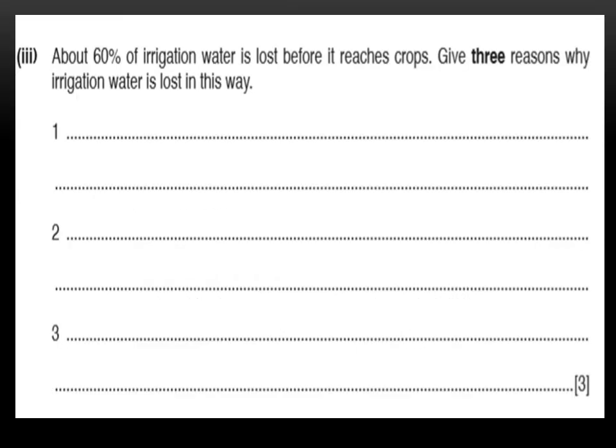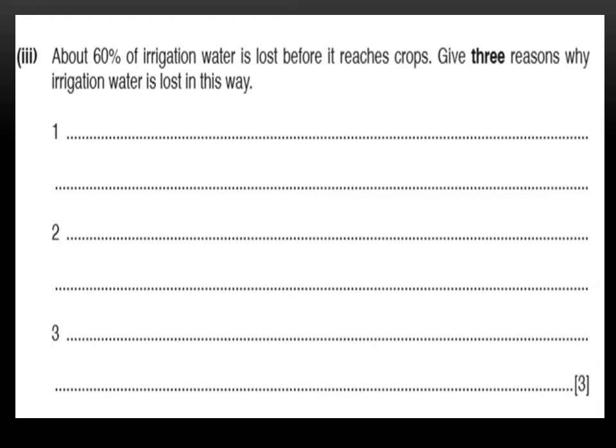Part 3 is about 60% of irrigation water being lost before it reaches crops. Give 3 reasons why irrigation water is lost in this way. So the question is for 3 marks, and three spaces are given for 3 reasons. They are asking only for 3 reasons, and there are so many reasons you can choose, but write only three. And about 60% of the irrigation water is lost before it reaches the crops.